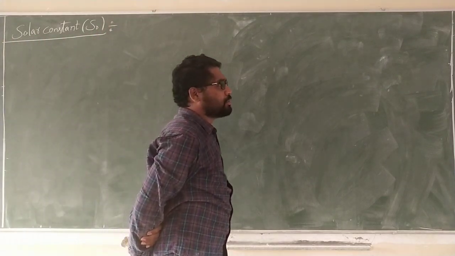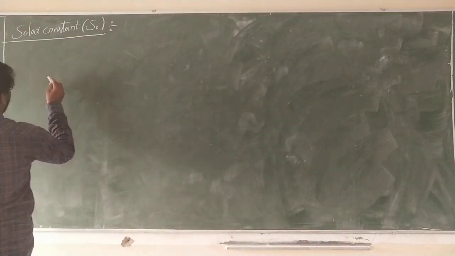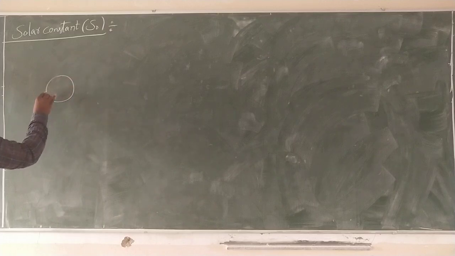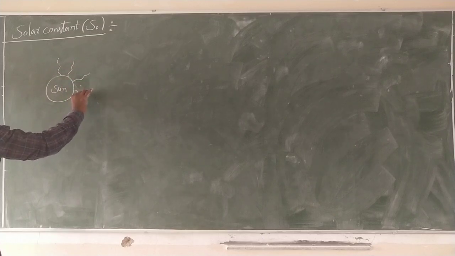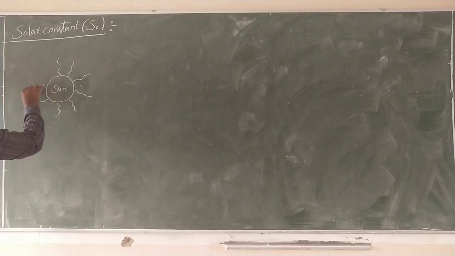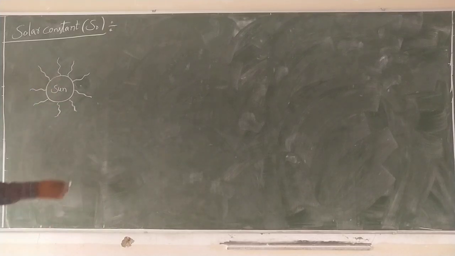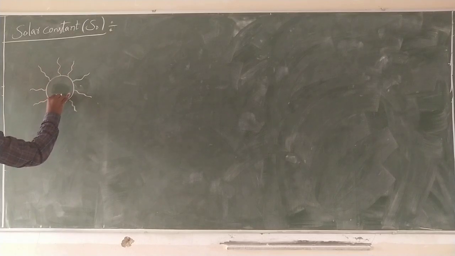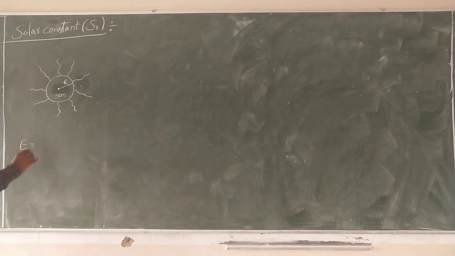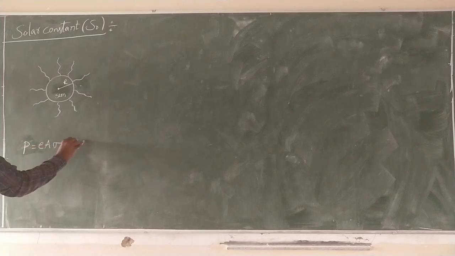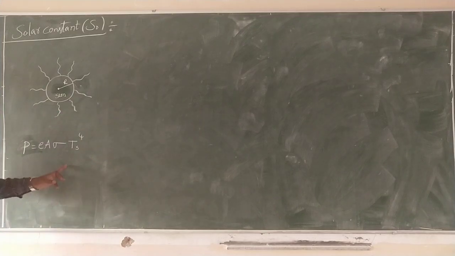Now, this is the sun, which is always radiating energy. Consider a sun of radius R. The emissive power of the sun, as I just told you, is P equal to E A sigma T power 4, where Ts is the temperature of the sun.